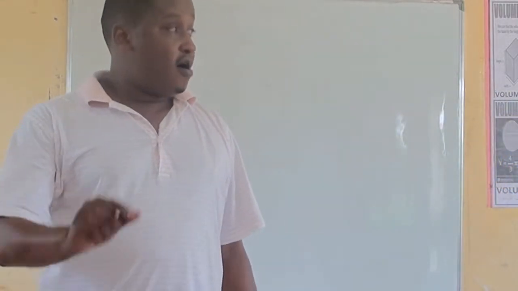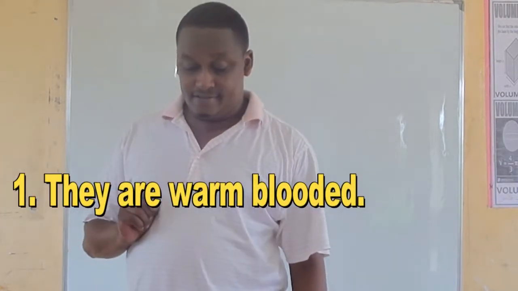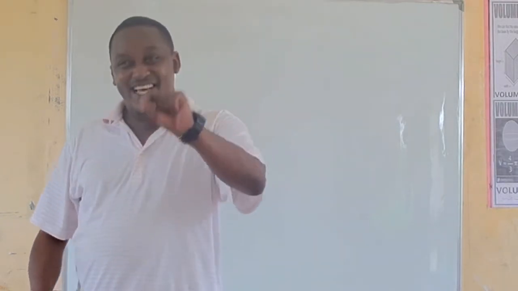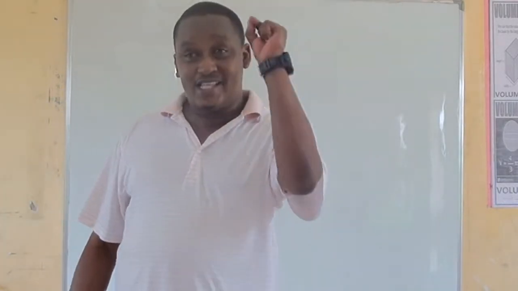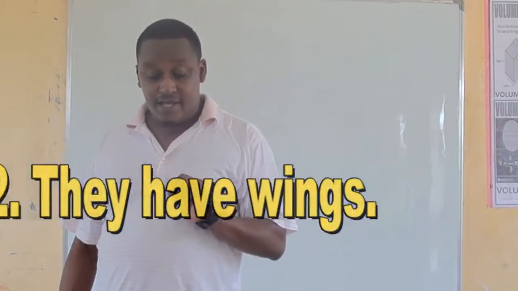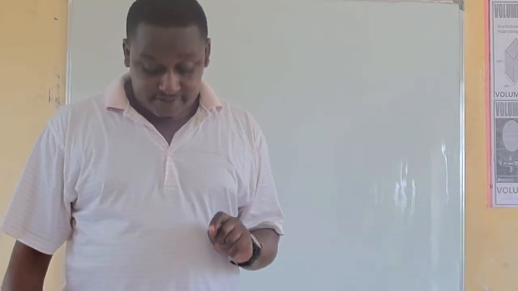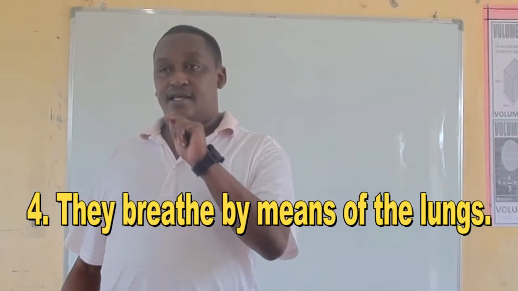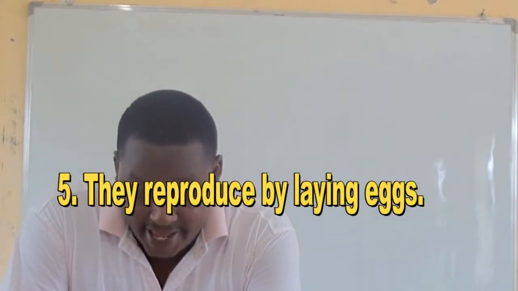Birds have common features. Number 1, all birds are warm-blooded. And the body temperature of birds is 40 degrees Celsius, which is equal to 105 degrees Fahrenheit. All birds have wings and their body is covered by feathers. Birds breathe through the lungs. And the last one is that all birds reproduce by laying eggs.